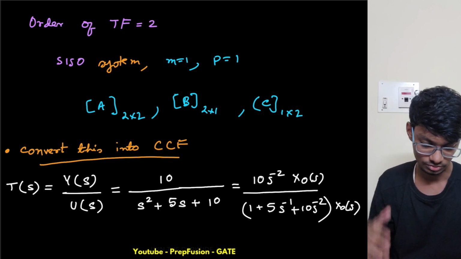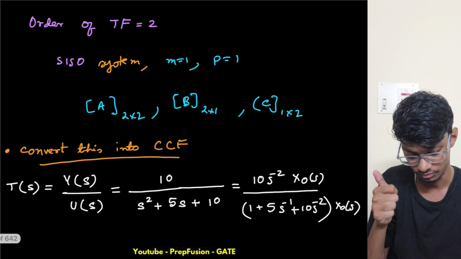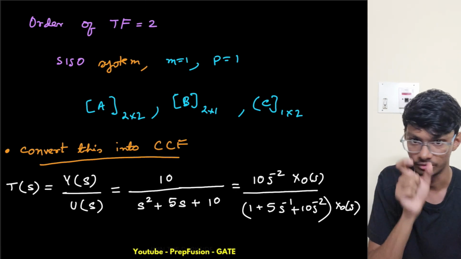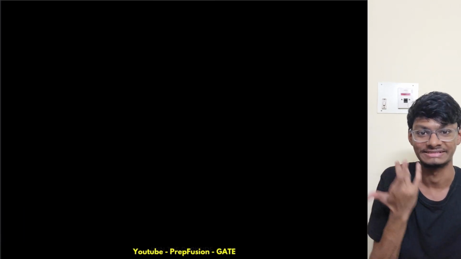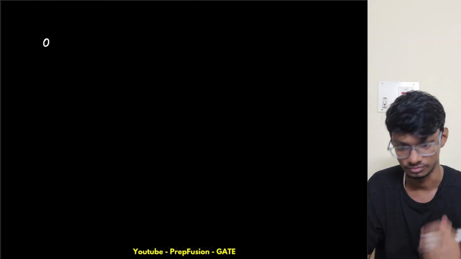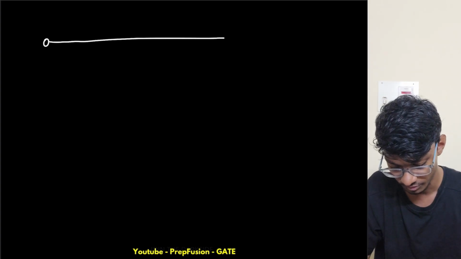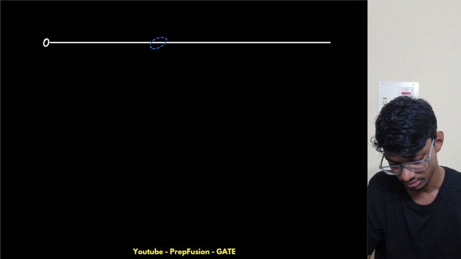Again, we have to draw the state diagram, or you can write the state equation first, but I will draw the state diagram. I will do this directly now, so just bear with me. If you understand, that's good. If you don't, that's not my fault because you haven't watched the previous lectures. Here we have two integrators, the order is 2. For controllable canonical form, we draw a straight line first, then we write the integrators.